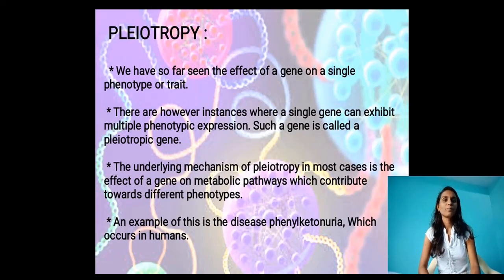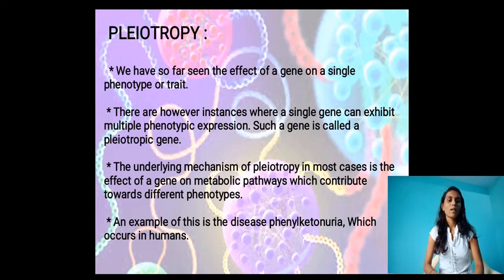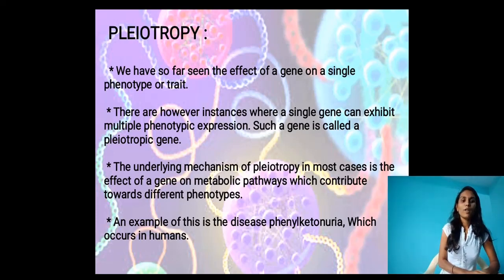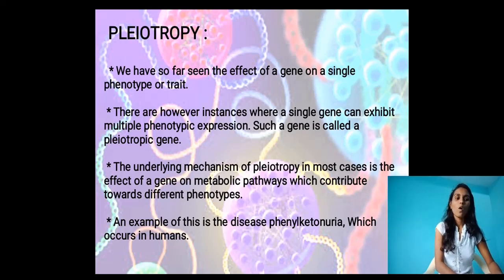Next we come to pleiotropy. What do you mean by pleiotropy?